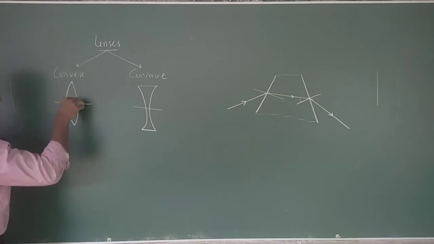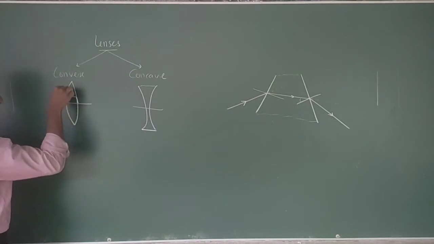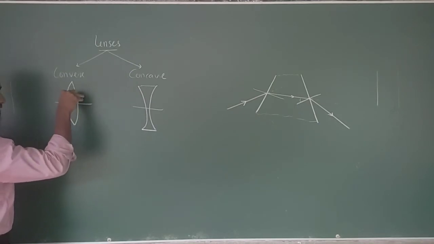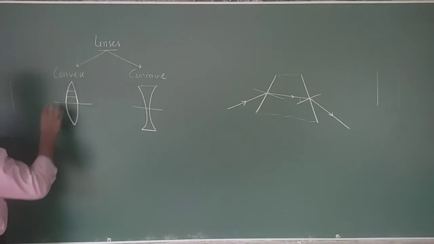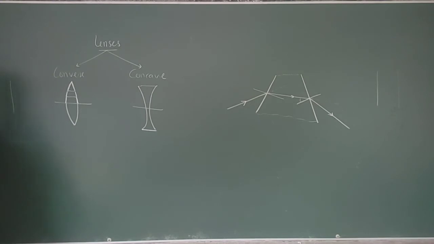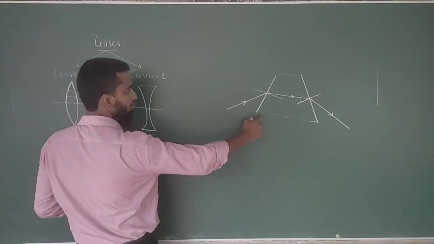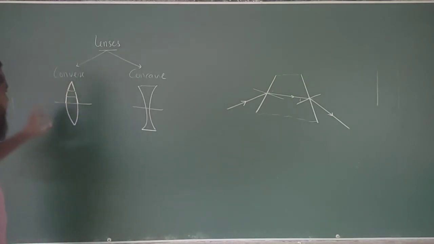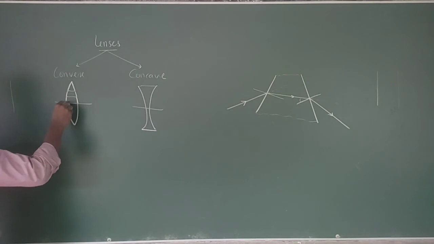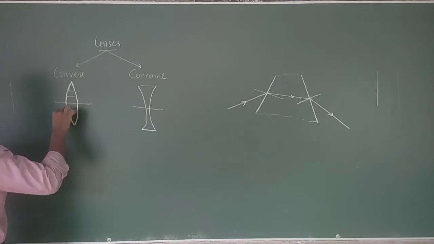Here you have two non-parallel lines, and here also you have two non-parallel lines, which are very similar to this shape. There is a collection of that shape. The same way here also, in the downside also, you have the same thing.